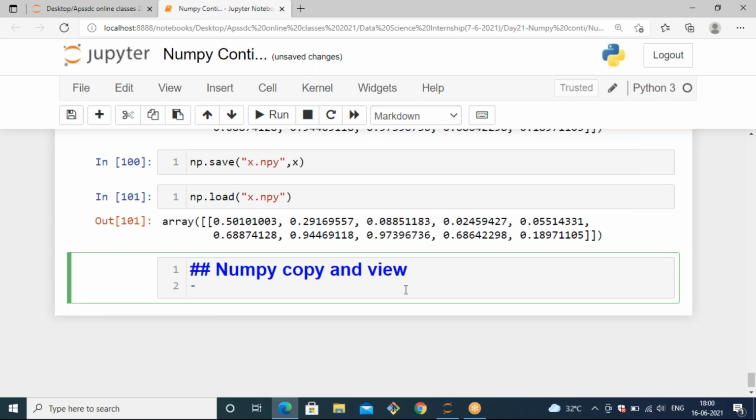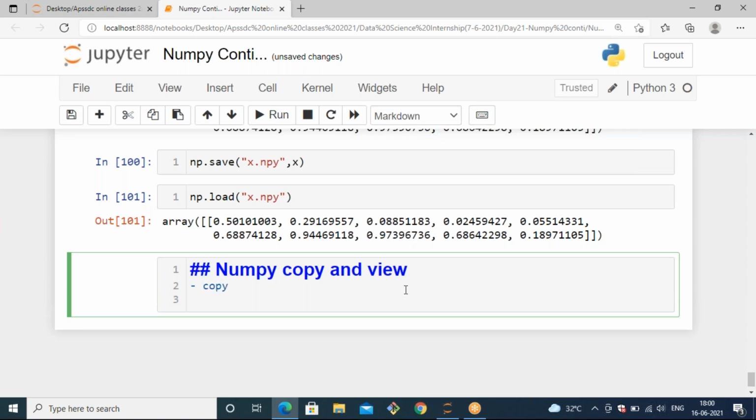So first of all, let's make a clear understanding. In the copy, whatever changes you have made to the main array or the copied array, they will not be affected to the original array, and vice versa.